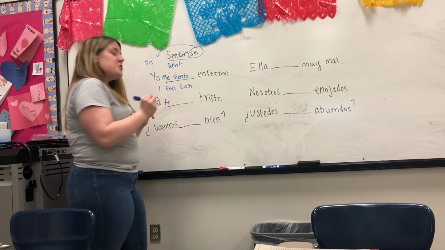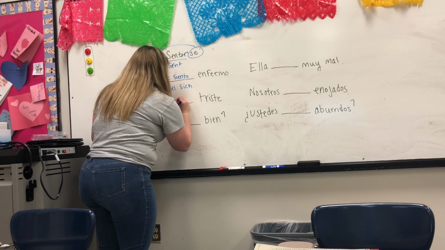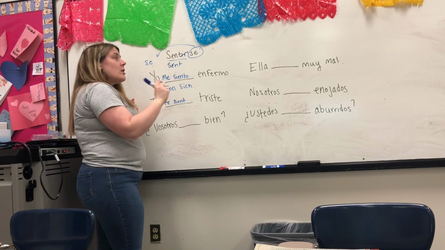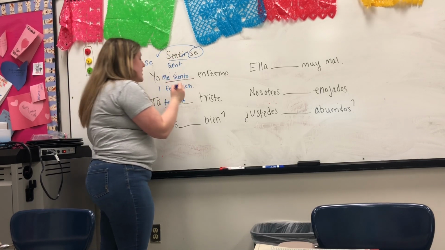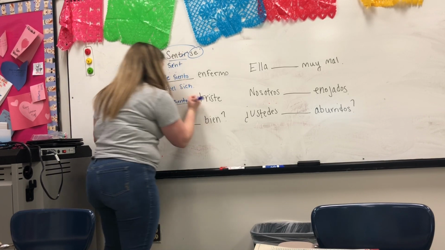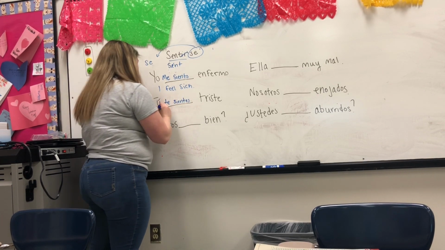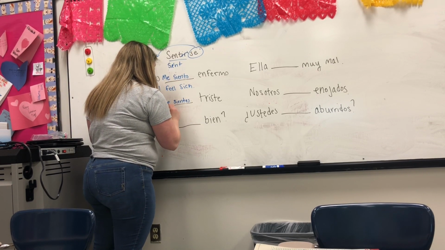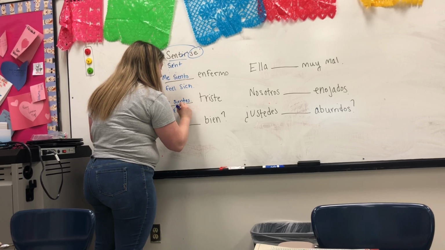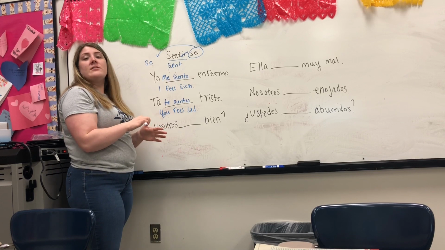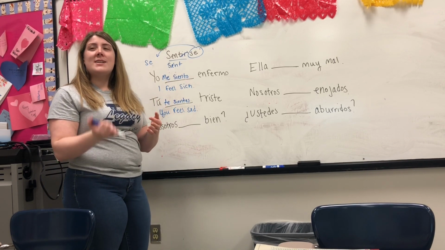I make my stem change, so S-I-E-N-T. Now I need to add on my IR tú form ending, which is ES. Tú te sientes triste. You feel sad. Not you are sad, you feel sad.